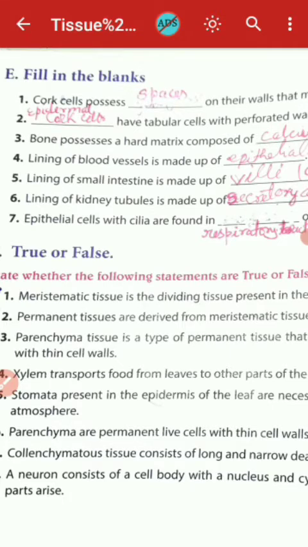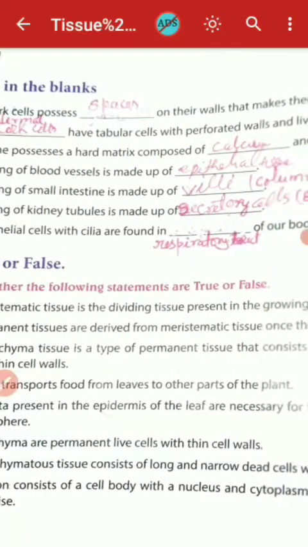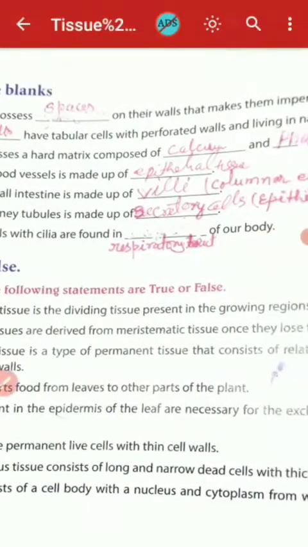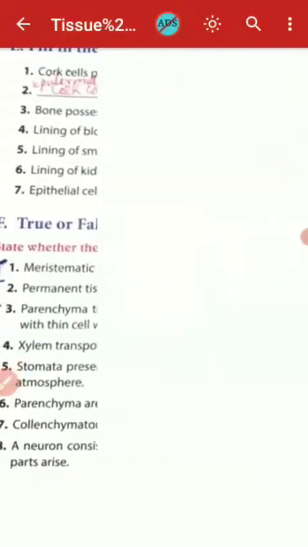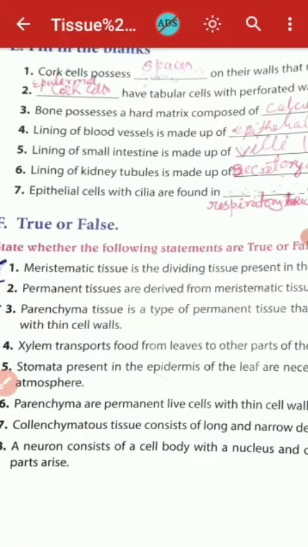Now come to the third. The bone possesses a hard matrix that is composed of calcium and phosphorus. Then 4.